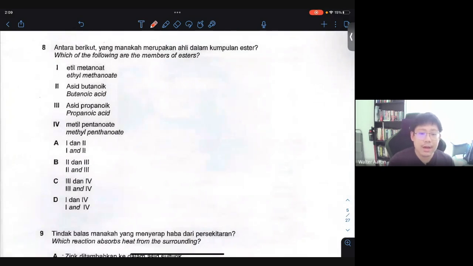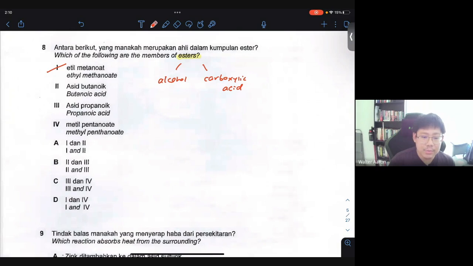Number 8, which of the following are members of esters? Esters are sweet-smelling compounds, usually used as fragrances or flavoring agents. They are a combination of an alcohol and a carboxylic acid. So the best answer here will be ethyl methanoate. The word ethyl comes from ethanol, and methanoate comes from methanoic acid.